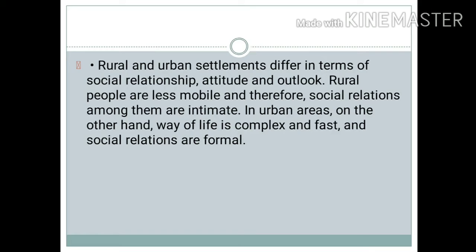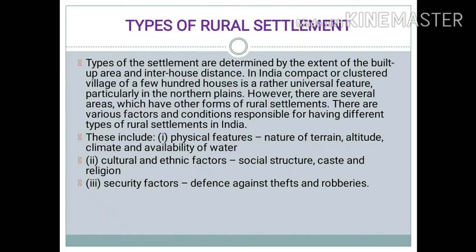So there is a close functional relationship between rural settlements and urban settlements. And the third difference is that rural settlements include people who have a very intimate relationship with each other, while in urban settlements the relationships are very much formal. Now comes the next topic, which is types of rural settlement.